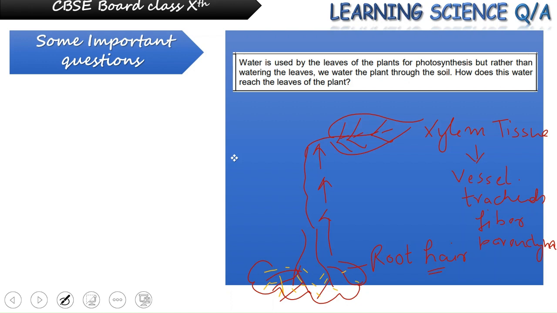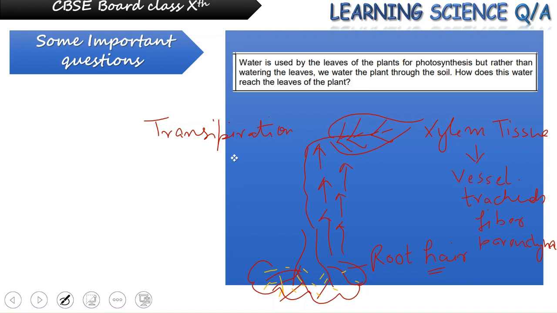Also, during summer or during daytime, because of transpiration, when water is lost from the leaf region, the leaf is actually deficient in water, which creates a pressure which, because of the capillary pull, lifts the water from the lower region to the upper region against gravity, and yes, this process requires energy, whereas absorption of water from the surroundings by the root hair is a passive process which does not require any energy.